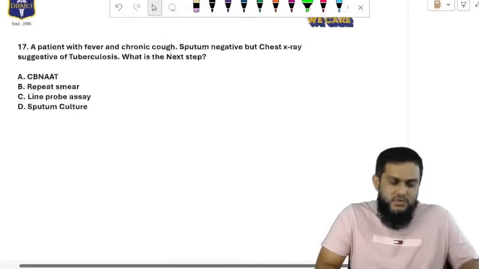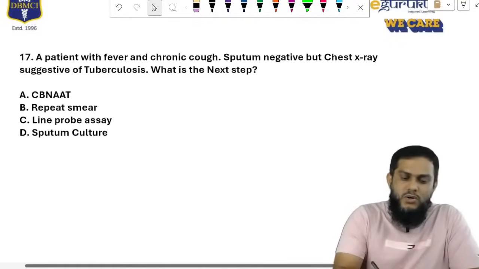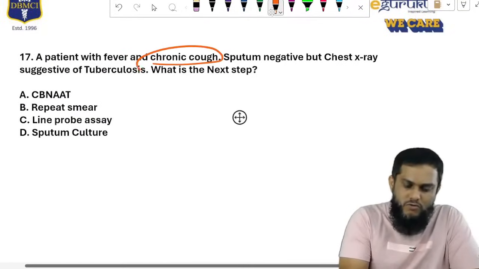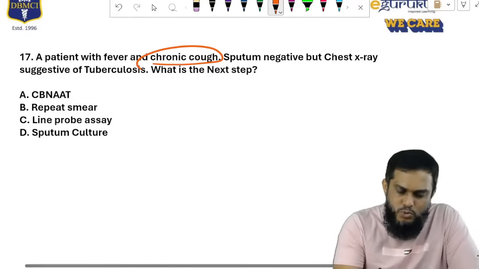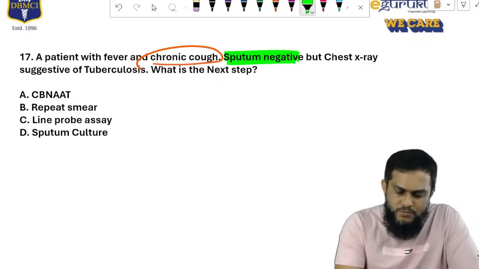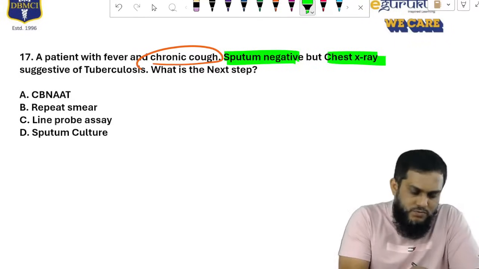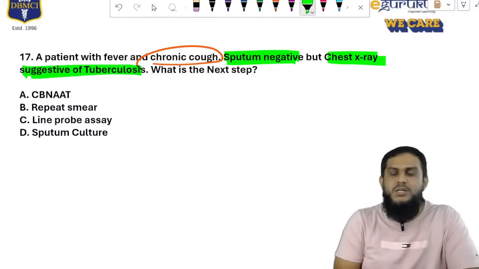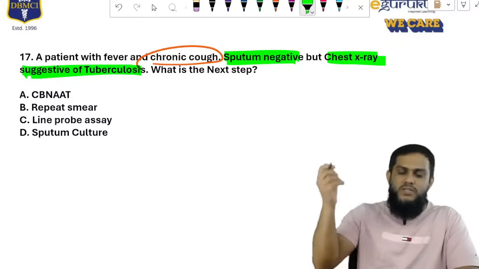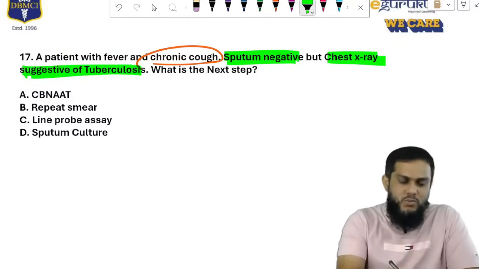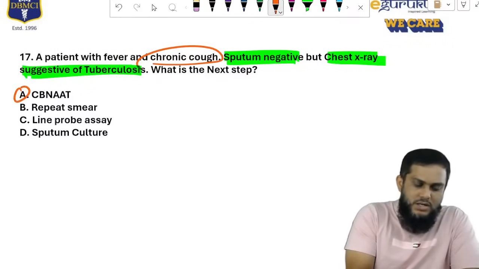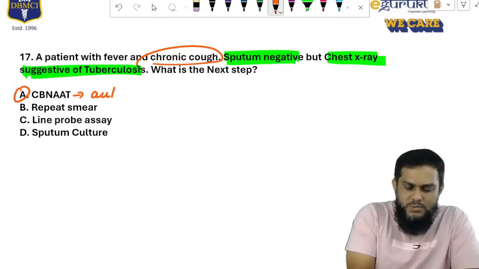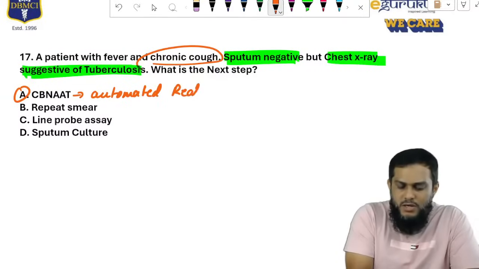Right, so with that, next question: a patient with fever, cough, and chronic cough, sputum negative, chest x-ray positive. This is important. What is the next step? I told you, whether you do sputum examination or chest examination, whatever it is, next what to do is CBNAT, and CBNAT is nothing but automated PCR. CBNAT is nothing but automated real-time RT-PCR.